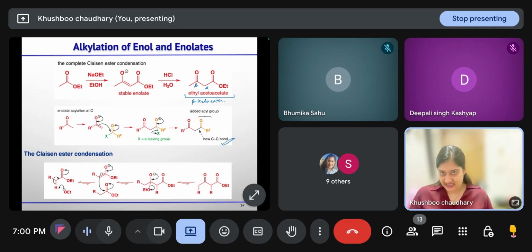Okay, this is the general way of showing this. Whenever you have an ester group, R can be a ketone or an ester that can also undergo the same sort of reaction. A leaving group should be present in the group that is reacting in the second place, and then you will get the beta keto esters or diketone compounds also. So this is the mechanism.